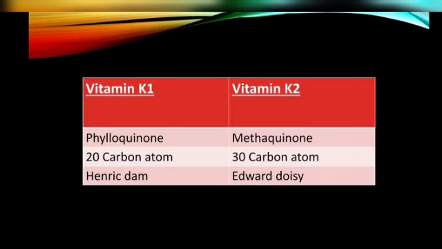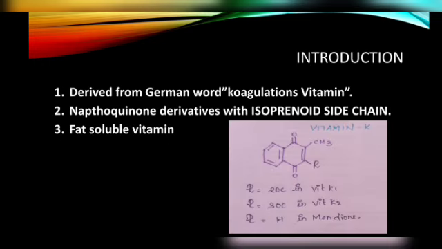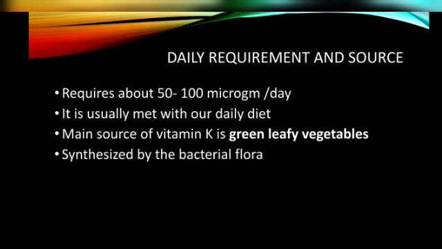Okay, A for absorption. Say before this, vitamin K1 and K2. The other name for vitamin K1 is phylloquinone, the other name for vitamin K2 is menaquinone. K1 contains 20 carbon atoms, K2 contains 30 carbon atoms. K1 is discovered by Henry Dam, and K2 is discovered by Edward Doisy. I have previously mentioned here, if you notice, you can find it. For vitamin K1, it is 20 carbon atoms, vitamin K2 30, and the menadione is H. Okay, that's it.